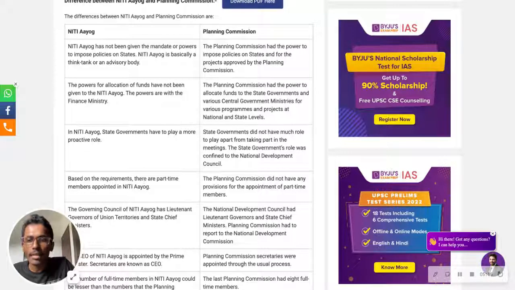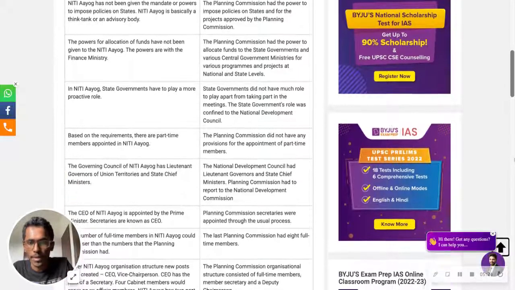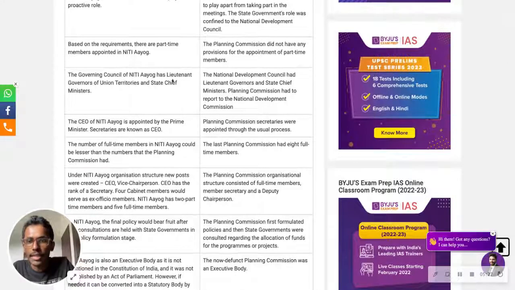Now, based on the requirements, part-time members can be appointed in NITI Aayog, whereas in the Planning Commission, full-time members were appointed. The governing council of NITI Aayog has the lieutenant governors of the union territories and the state chief ministers. Whereas the National Development Council had lieutenant governors and state chief ministers too, but the Planning Commission had to report to the National Development Council, the NDC.